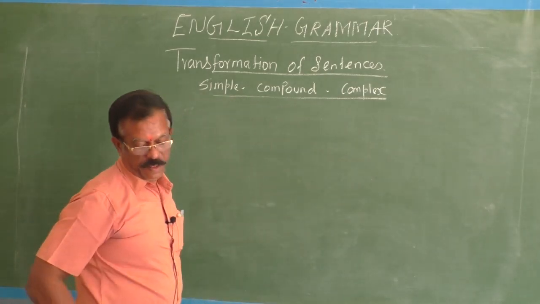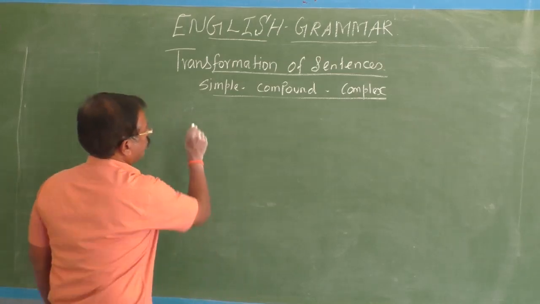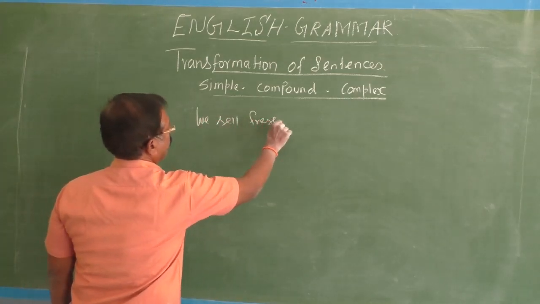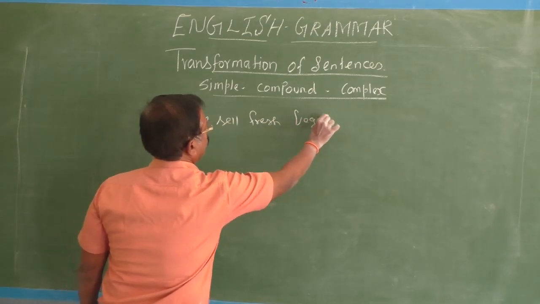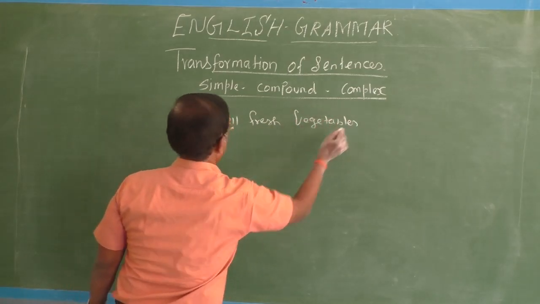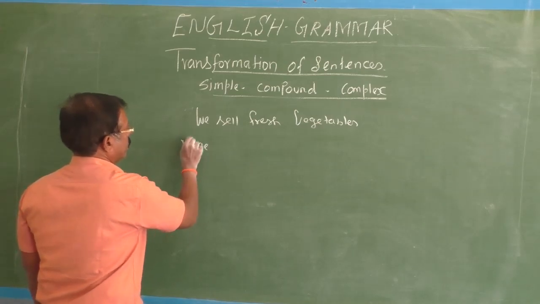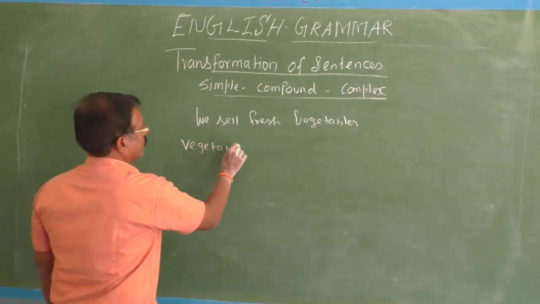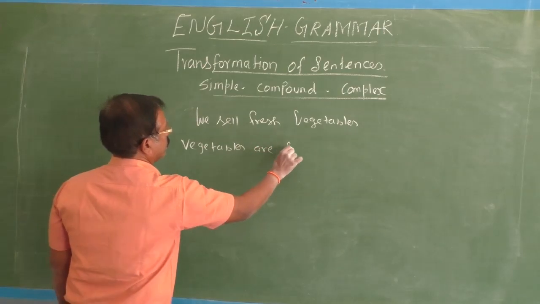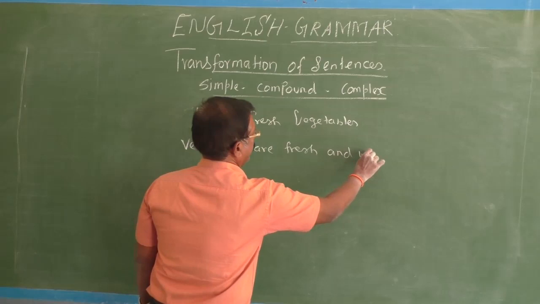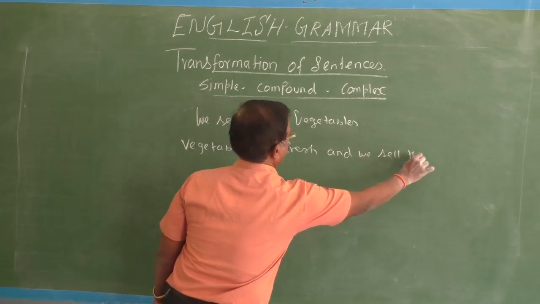See, we sell fresh vegetables. Vegetables are fresh and we sell them.